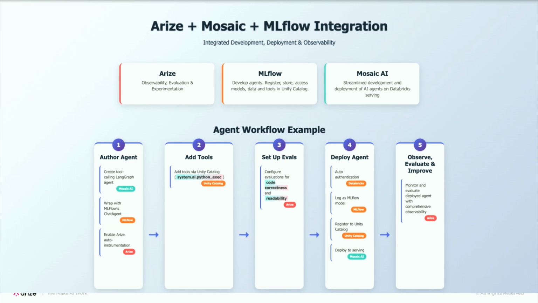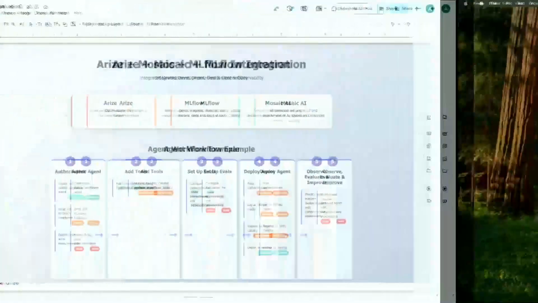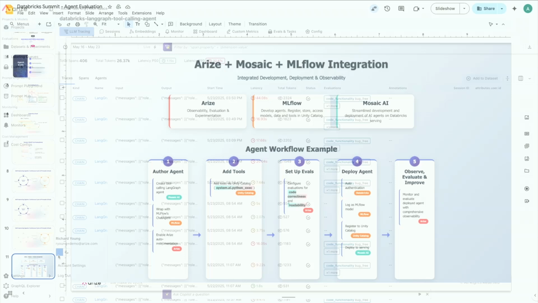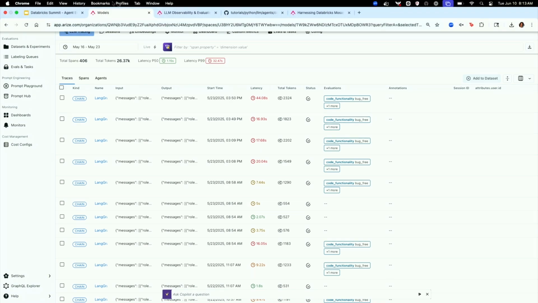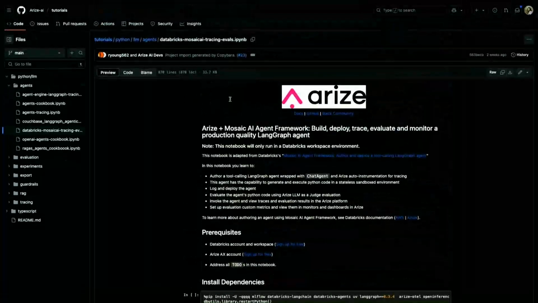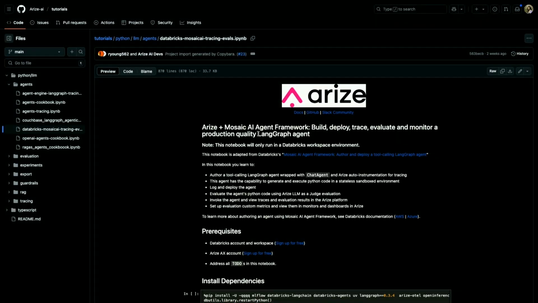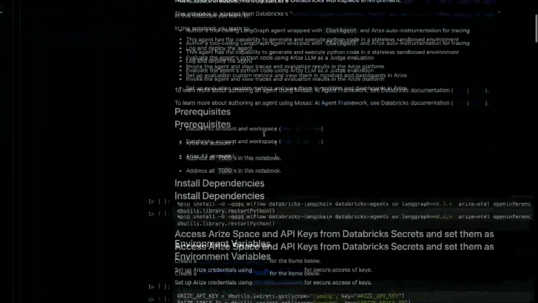So first, if you're doing this workflow using Mosaic, Mosaic has a number of different ways to basically, I think we're going to go through a workflow where you're calling a LangGraph agent, you're going to set up tools for that agent, and then you're going to actually set up evals for this agent. So let me hop in and go into the demo over here. Okay, awesome. Let's jump in. So what I'm going to go through right now is basically a workflow where I'm going to show you how to set this up using, this is an actual tutorial using the Mosaic AI agent framework.